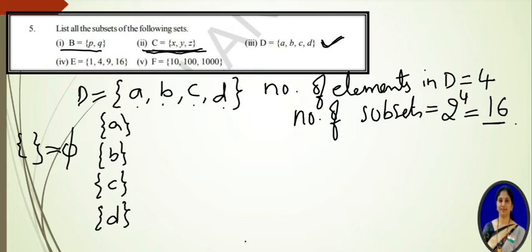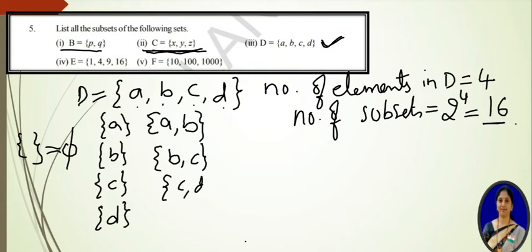By using one element we write like this. After that take two elements. So here I am taking {A, B}. After that {B, C}, and after that {C, D}, and {D, A}, and {A, C} also.